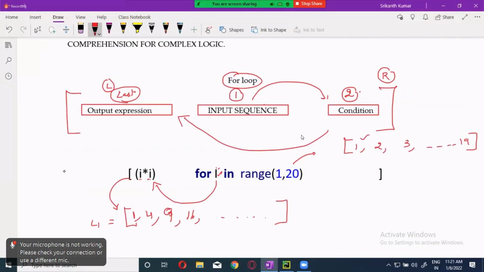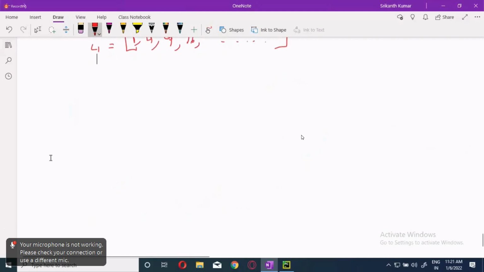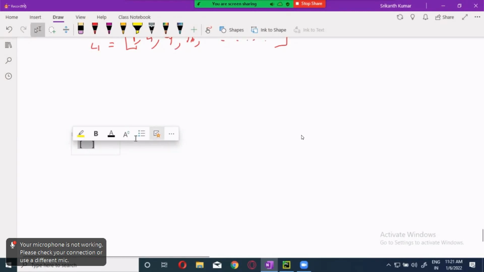Now, this is the way the list comprehension works. Clear? Okay. Now, I want to add a condition. The condition is, I want to get only the even numbers and then I want to double it. Now, let me write the code for this one. First, we will be having the square brackets. Let me make it a bit bigger. Good. Now, square brackets are there. This is mandatory. Start with this one.